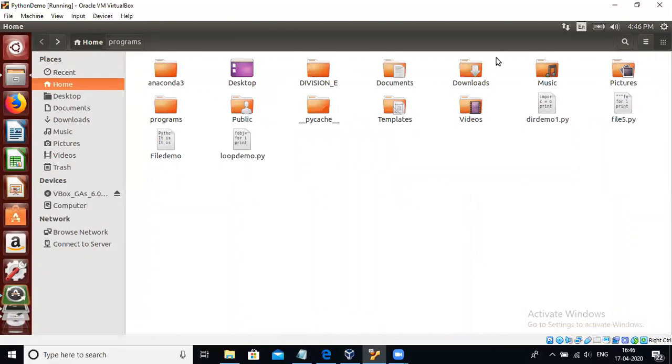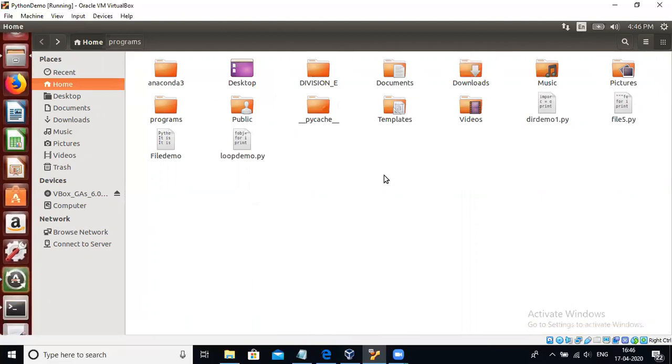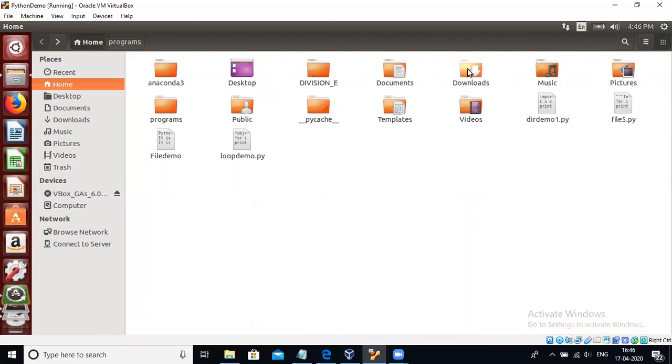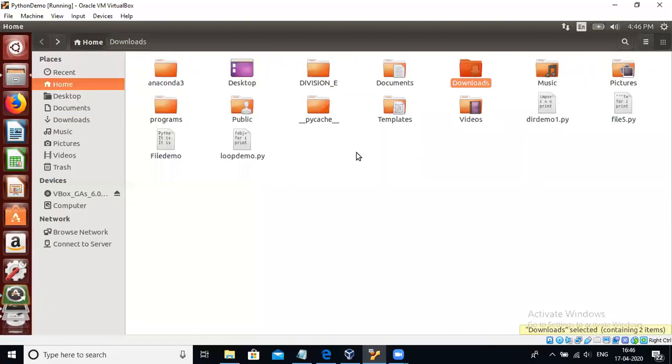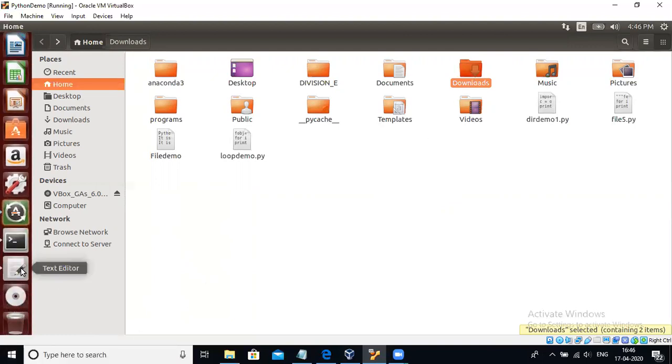Suppose for example downloads is our folder, right? So downloads is our folder and I want to display the names of the files or folders which are present in the downloads directory. So how can we print that? To print the names of folders, subfolders and files inside the downloads directory, we will make some changes.